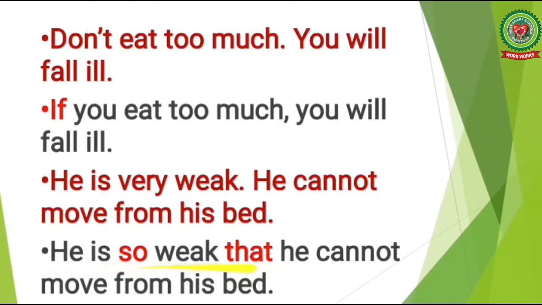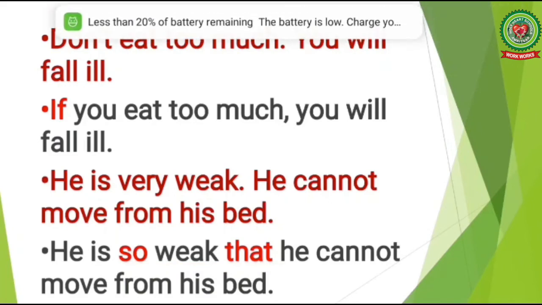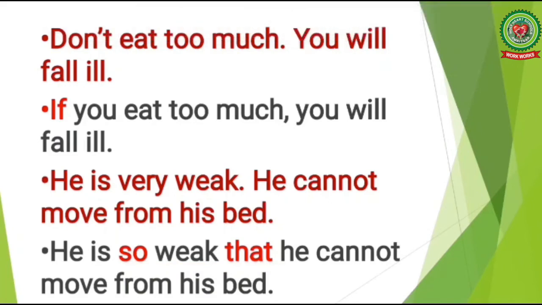Whenever you have to show the effect or result or consequence, you can use the conjunction so that. In place of very, write down so, and in place of full stop, write down that. So the combined sentence will be, he is so weak that he cannot move from his bed.